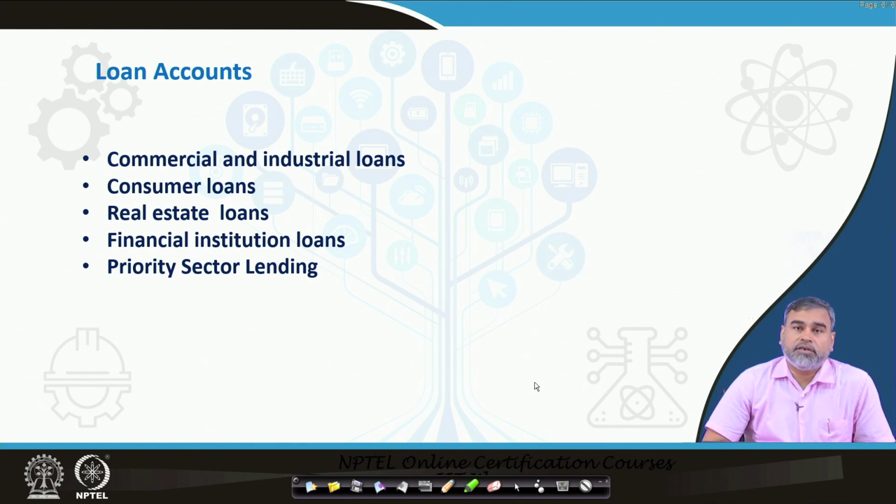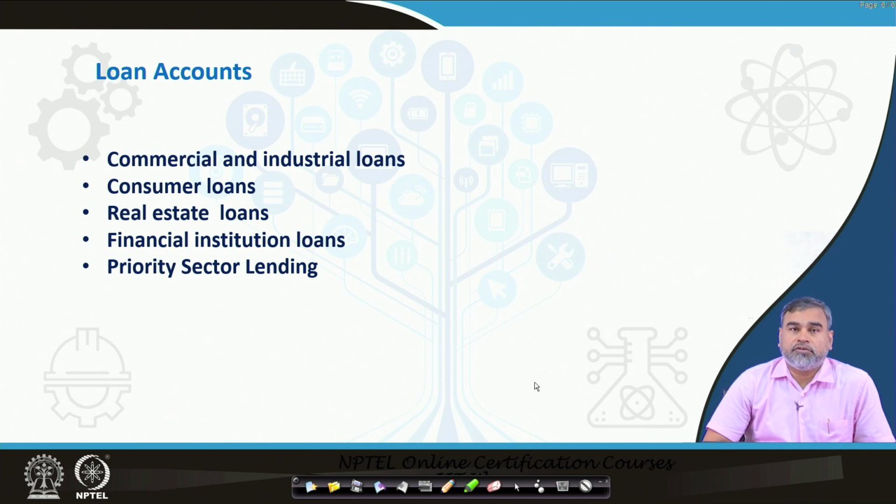Then the most important item on the asset side is the loans or advances, whatever advances the commercial banks give to customers in different forms. This is the major source of revenue, the major source of income for the commercial banks in the market. Whenever you talk about this, there are different types of loans the commercial banks provide. The loans can be industrial loans or commercial loans.